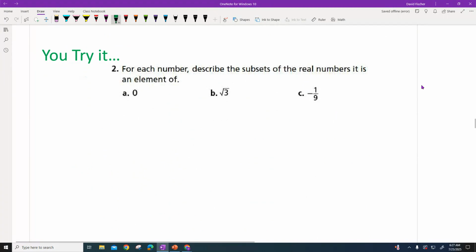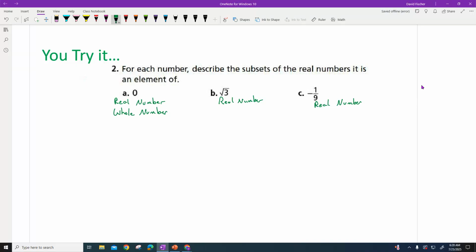So here we go, 0. They said for each number describe the subsets. So we're going to start with 0. If you remember back to our pi, it starts out at whole number. Oops, I want to go up one. I want to put real number up here. And some kids will do this. They'll say real number. No matter what it is, it's always a real number. So we're kind of cheating here a little bit. But not really, because we know all numbers are real numbers.